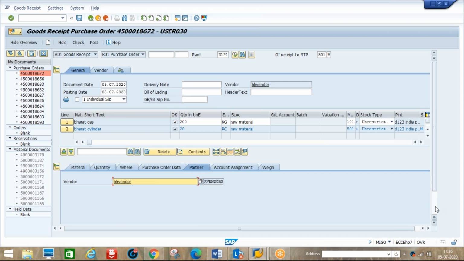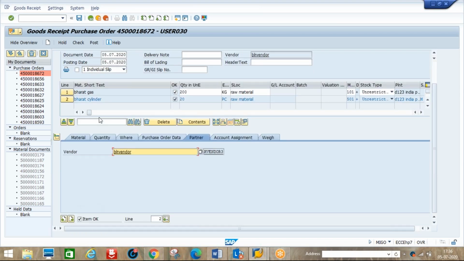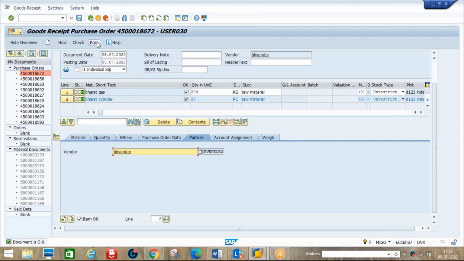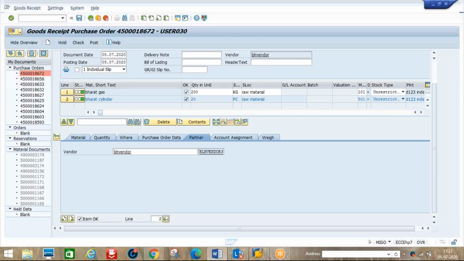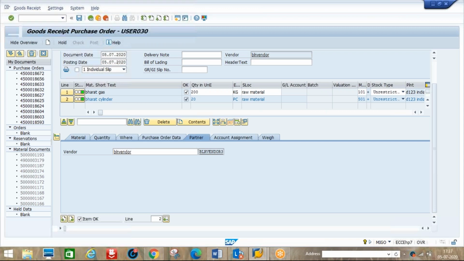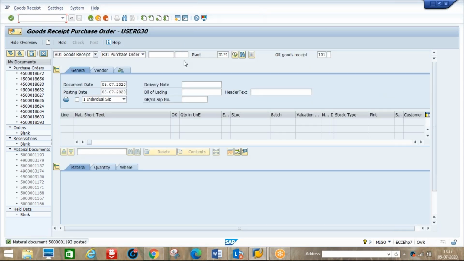Okay, now item. Okay, this also goes to check whether any errors are there. Document is okay, post. Now see, 501 M will come, because it will be adding to our stock also, even though it is 501 M, because it will be adding. See, here it is minus because after we send it, the 501 plus will come. Document is created.